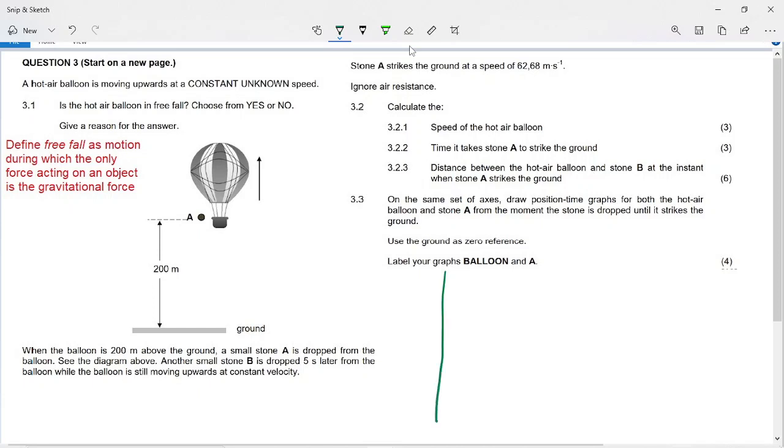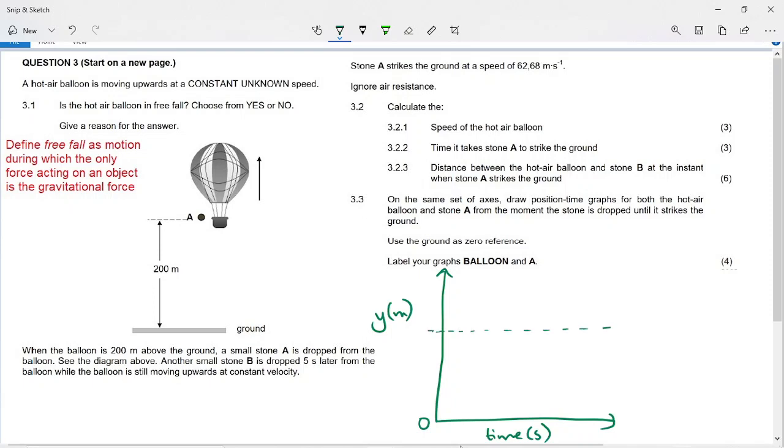So if we draw our axes here, and they say the ground is the zero reference, we can't go below ground, so we know we're not going to have a negative axis. So my displacement y is on the y-axis, and my time in seconds is on the x-axis. The easiest one, if you practice this, is stone A. Stone A starts out here.